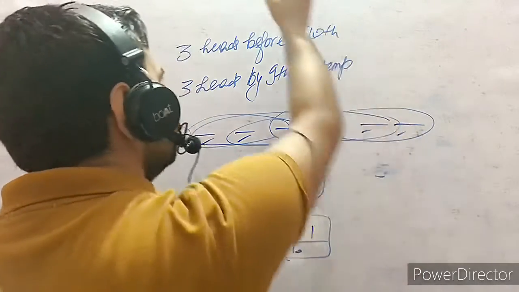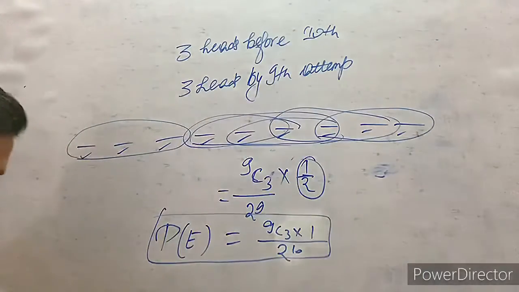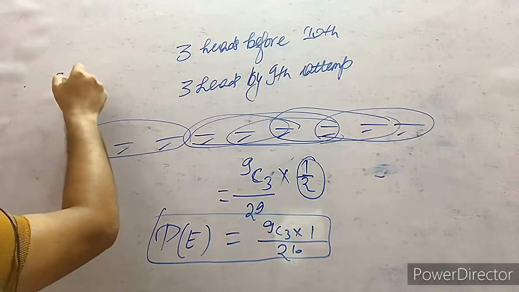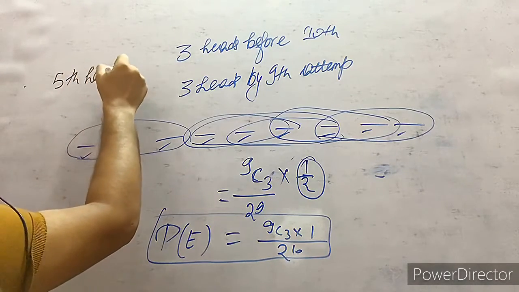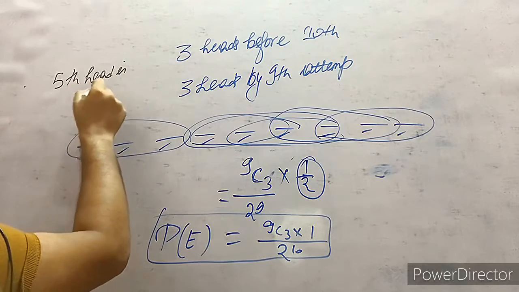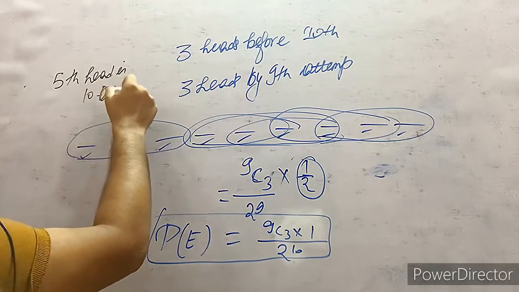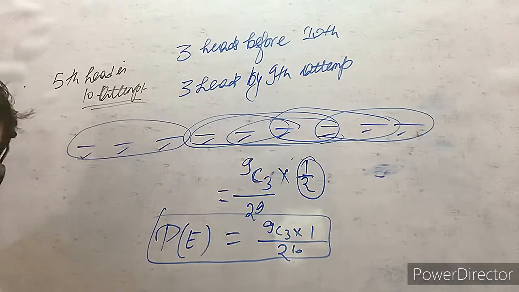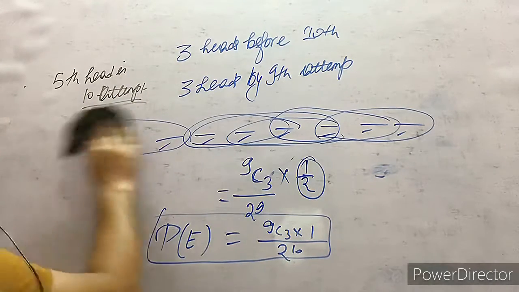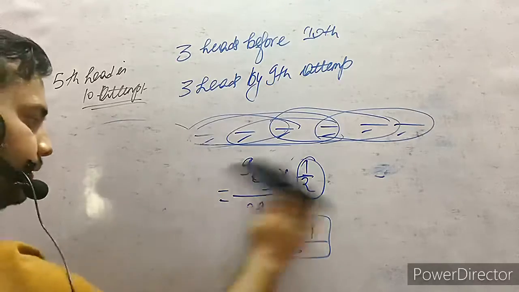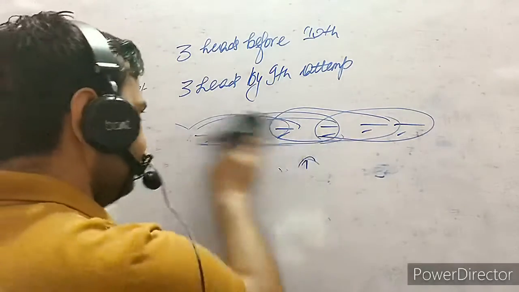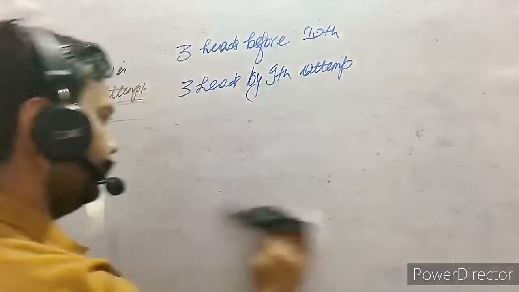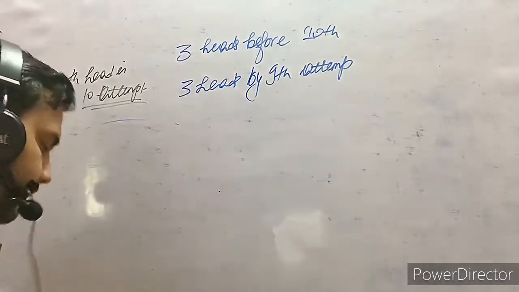So calculate the fifth head. A question for you. Where is my black pen? Calculate the fifth head in the 10th attempt. How will we solve this? A question for practice. Tell me the answer. I am waiting for you. Just think about it, and I am here to solve your doubt. Okay.